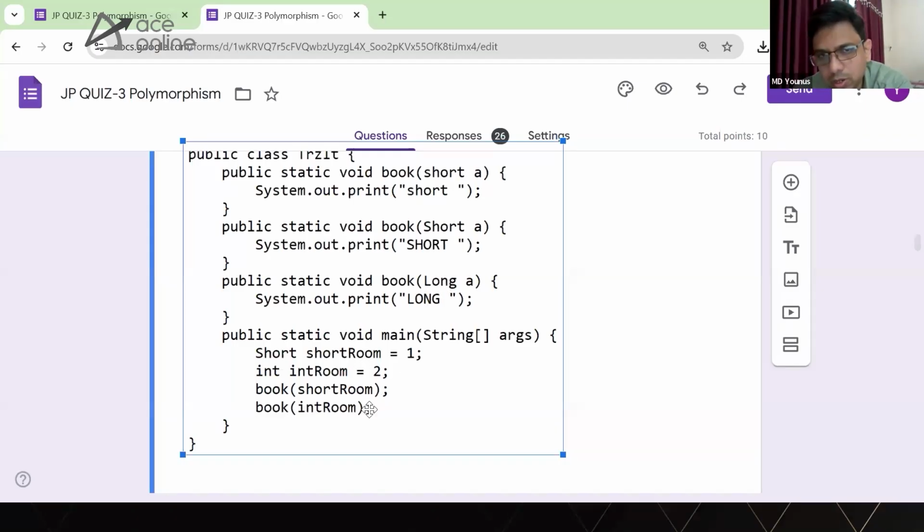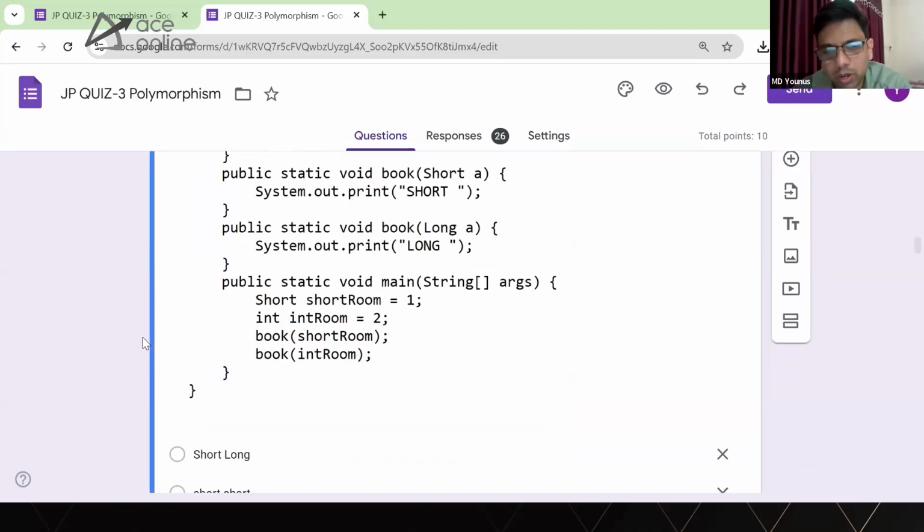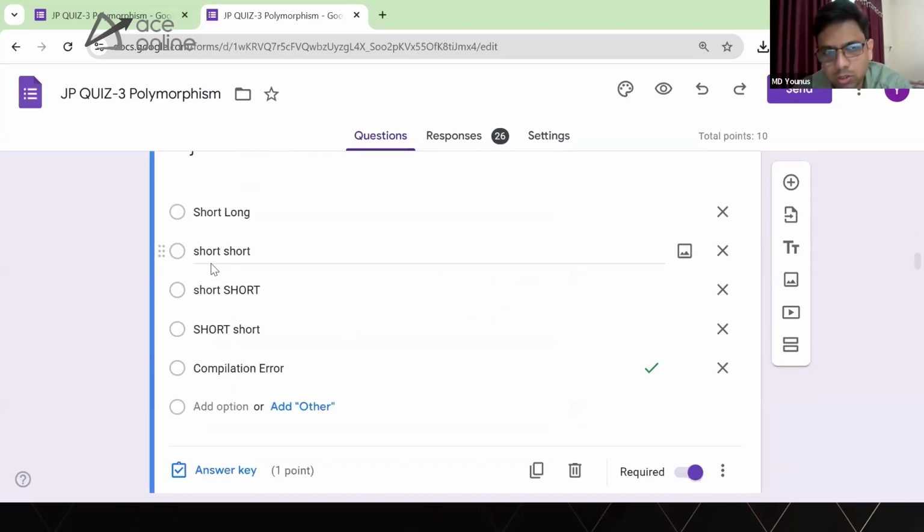Widening will happen with primitives, or a wrapper must be matched with the same name. Otherwise it will be wrong. Clear, Anirudh? That's the reason we will not get the long method called and we will get the error for this.